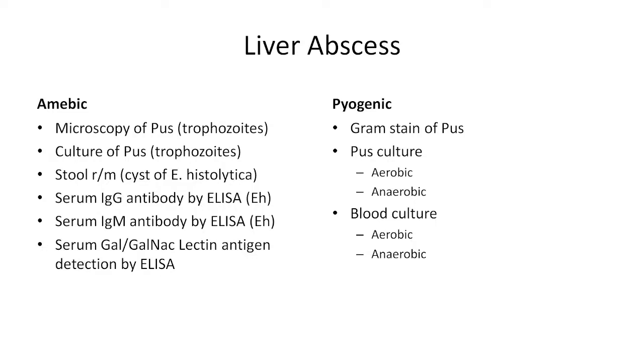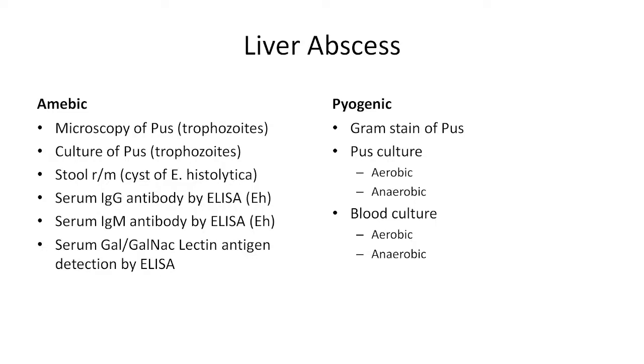So, there is a particular antigen which is important in the pathogenesis, that is the lectin antigen. This lectin antigen can be used for diagnosis of amoebic liver abscess when done in serum. It can also be used for diagnosis of colitis, invasive colitis or diarrhea. In the stool sample also, this antigen can be detected and used for diagnosis.